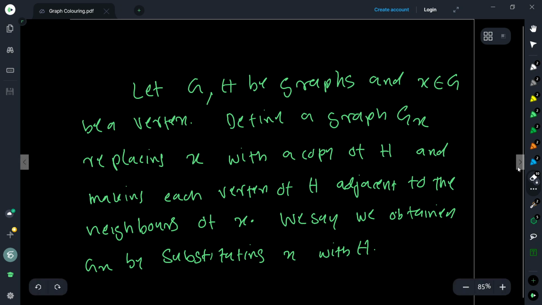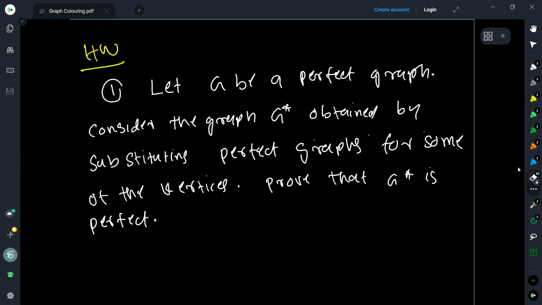So don't confuse it with the earlier thing. You are basically replacing x with a copy of H. So it can be arbitrary. Earlier we said that H was the complete graph. Now H is an arbitrary graph.